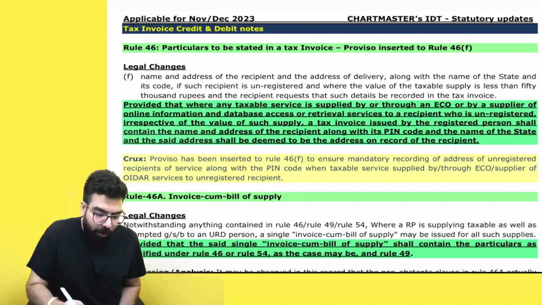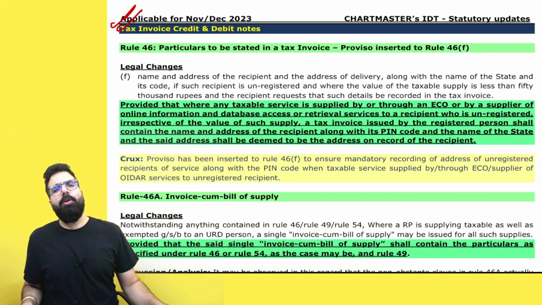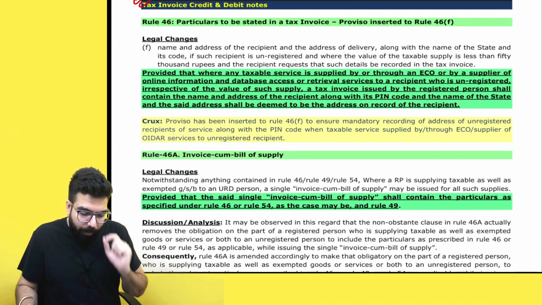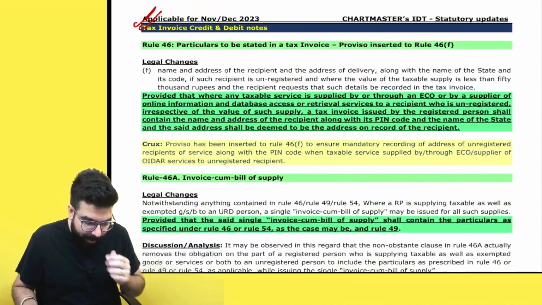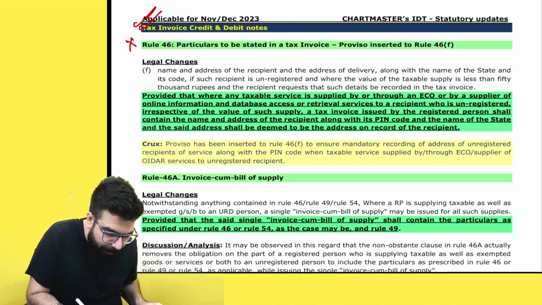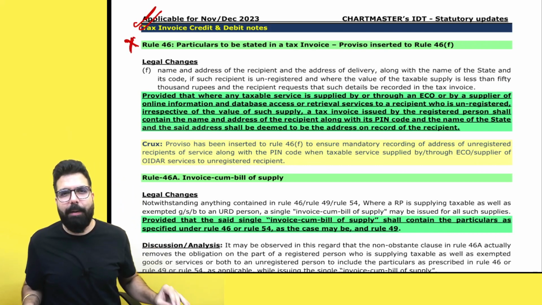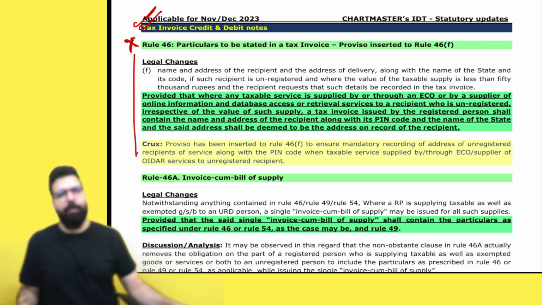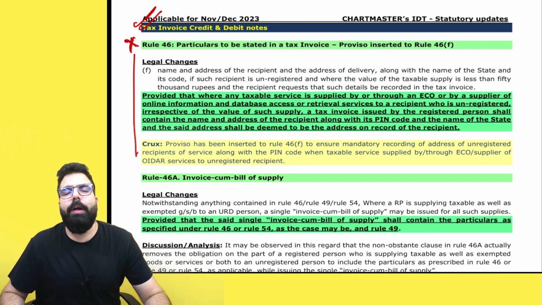Please come to the next one over here. The next one is in the chapter of tax invoice. Sir, what amendment has come in the chapter of tax invoice? When you read the chapter of tax invoice, listen to me very carefully. This amendment is not applicable for CA Inter students. Whenever any amendment is not applicable for CA Inter students, I'll tell. Okay? This first amendment is not applicable for CA Inter students. Listen carefully, CA Final students, listen.